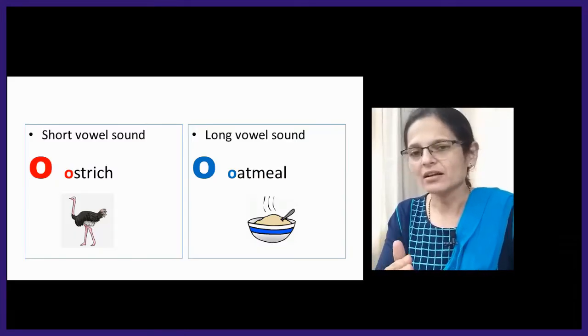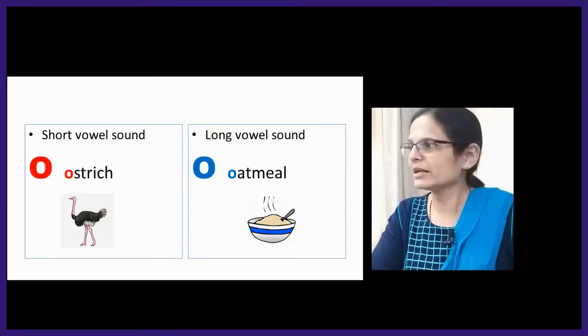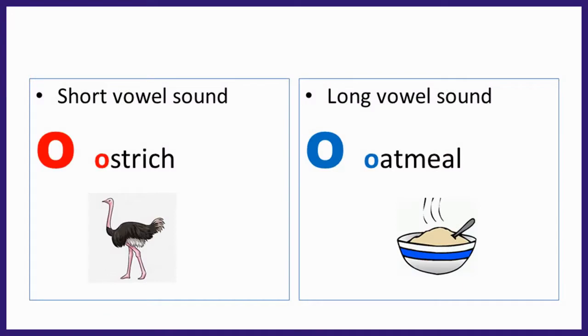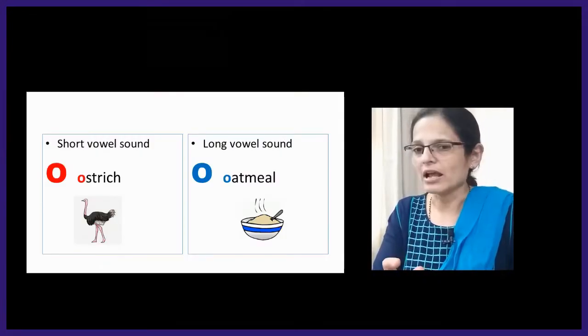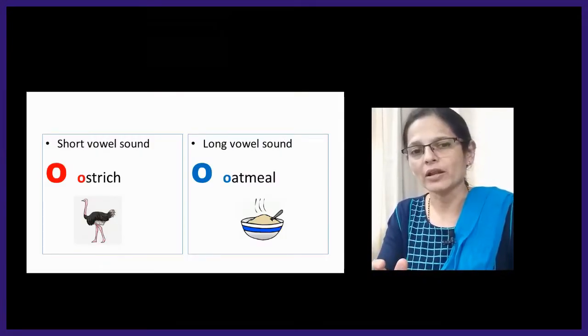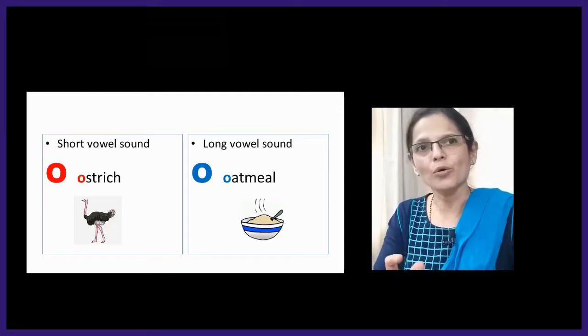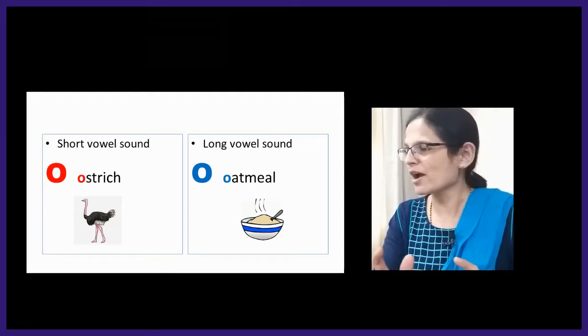Next will be O. Many times this vowel is a bit confusing because there is a very small difference in the sounds of this vowel. We have to pronounce the short sound as O, as in ostrich. But the long sound will be like the O alphabet only. So O, oatmeal; O, ostrich; O, oatmeal. That is the difference.